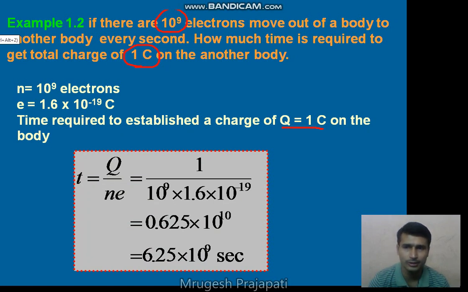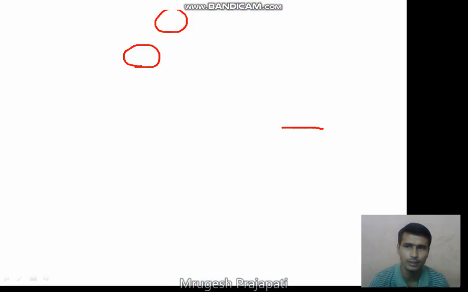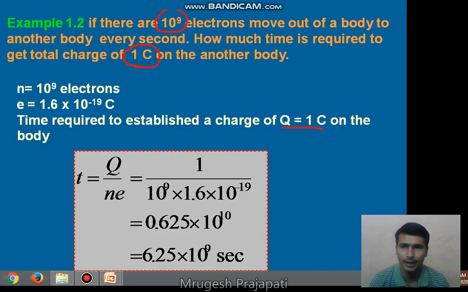If we convert this into years, 1 year is equal to 3.15 into 10 raised to 7 seconds. So if we convert these seconds into years, we divide this number by 3.15 into 10 raised to 7, because 1 year is equal to 3.15 into 10 raised to 7 seconds, and it is approximately 198 years. So 198 years are required to establish a charge of 1 coulomb.